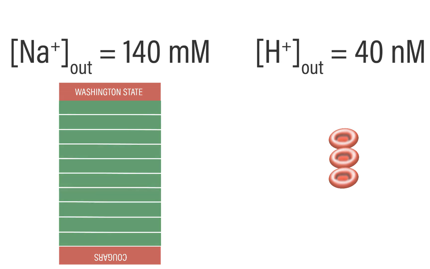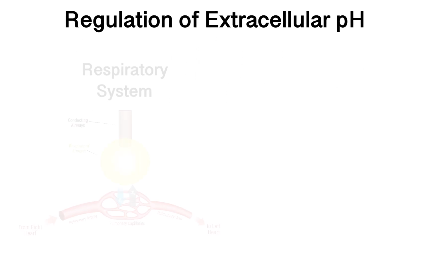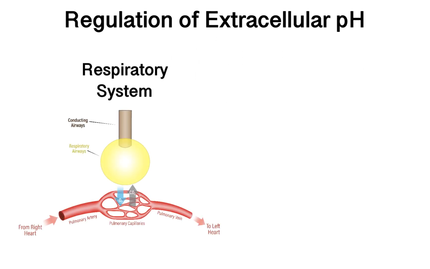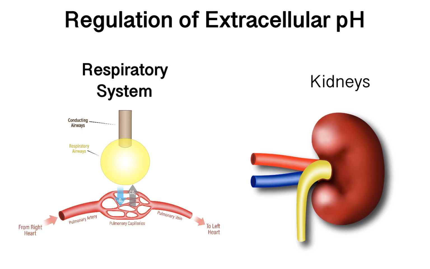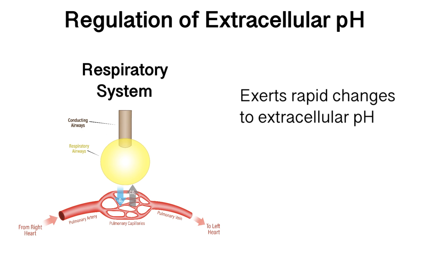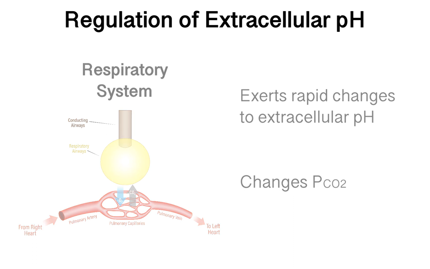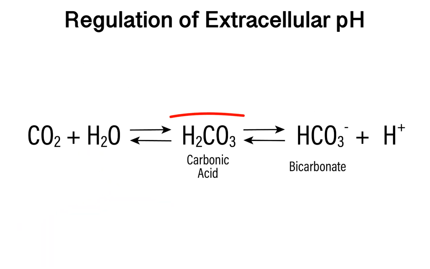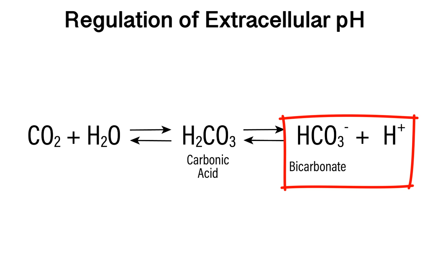How is the extracellular proton concentration regulated? Regulation is largely accomplished by two main organ systems, the respiratory system and the kidneys. First, let's talk about the respiratory system. The respiratory system has a rapid influence on pH by modulating the partial pressure of carbon dioxide, influencing the dissolved carbon dioxide concentration. Recall that carbon dioxide reacts with water to produce carbonic acid, which dissociates to a bicarbonate and a proton at physiological pHs.